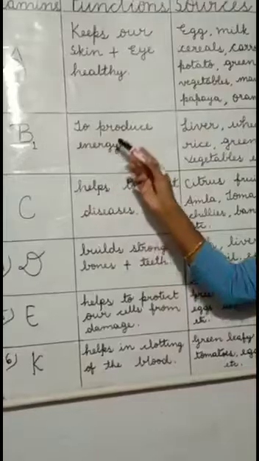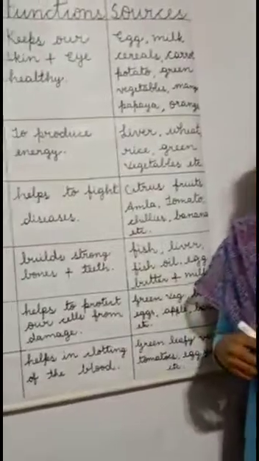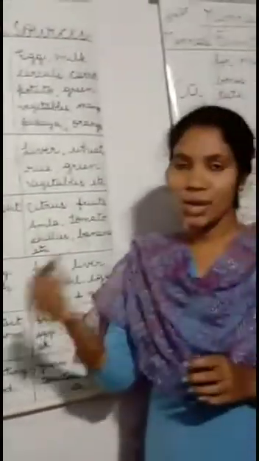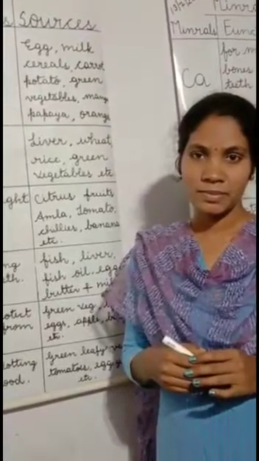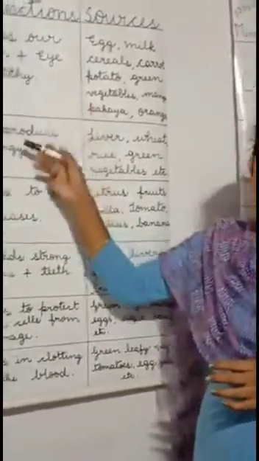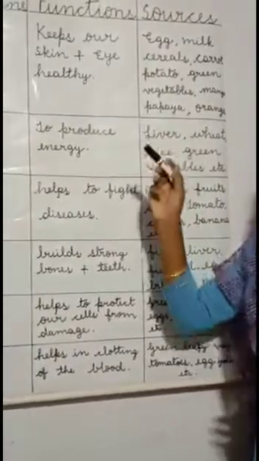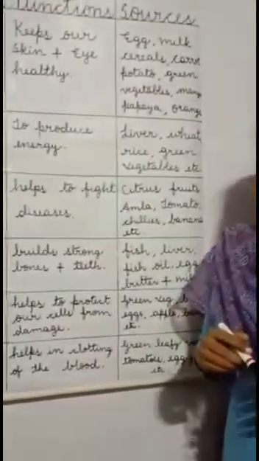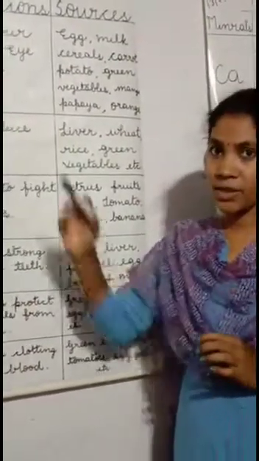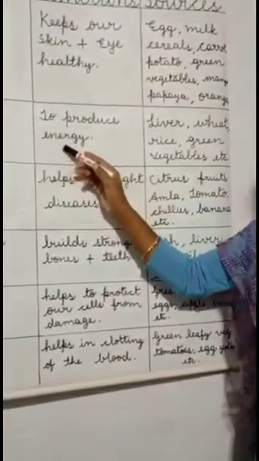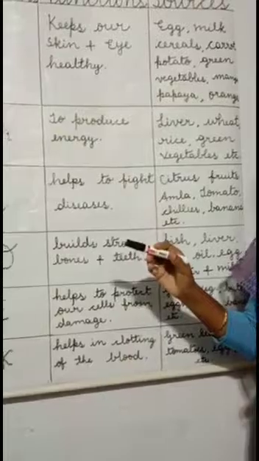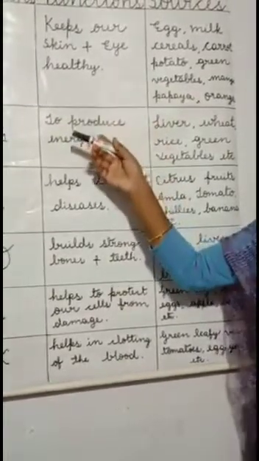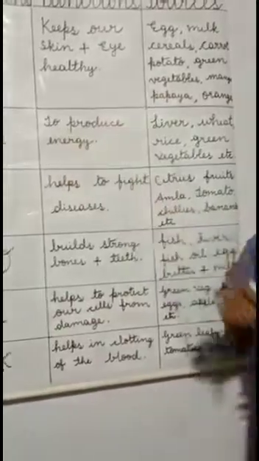What is the function of vitamin B? It helps to produce energy. Now, here you might get confused with carbohydrates and fats because they also produce energy. Well, what is the difference between these? Carbohydrates and fats produce energy, but what vitamin B does is it helps to produce energy. So this is the difference between carbohydrates and fats and vitamin B.